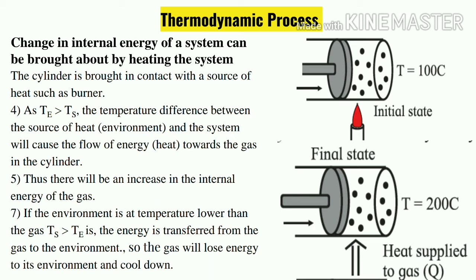Why is it happening? Because heat always flows from a high temperature region to a low temperature region. In the final stage, the temperature of the system is more than the temperature of the surrounding, so heat will flow from the system towards the surrounding. So the gas will lose energy and the environment will warm.